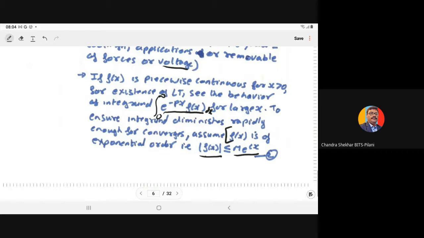You know that the exponential function is also increasing, and if your function is increasing but at a lesser rate than the exponential, then we say our function is of exponential order. It means that for large x, f(x) may be a very, very big quantity, but it is still less than M times e to the power cx.